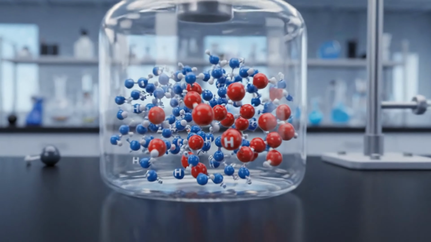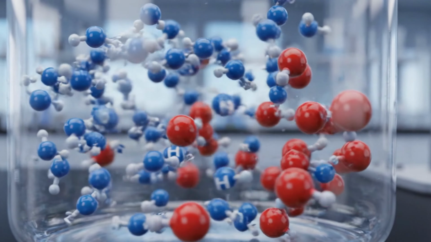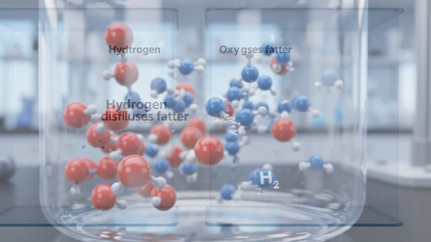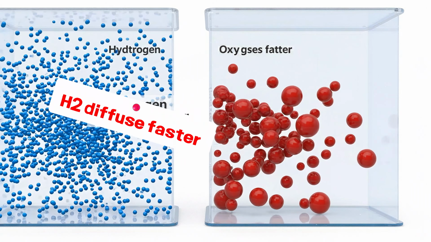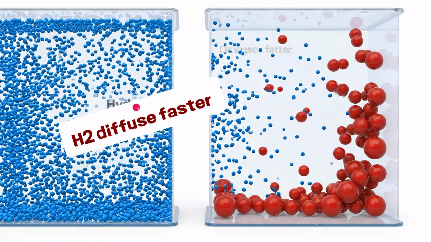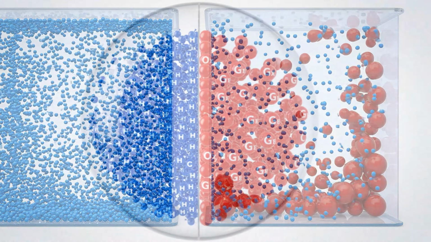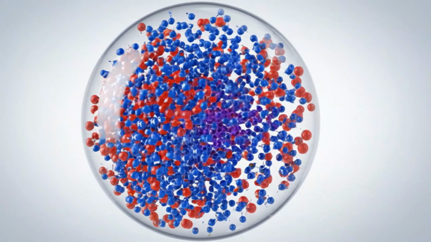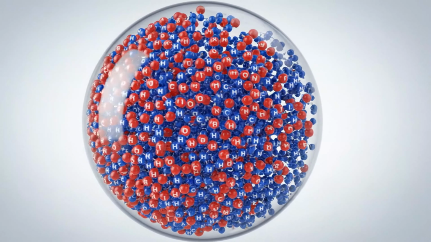The rate of diffusion also depends on the mass of the gas particles. Hydrogen is much lighter than oxygen. Because hydrogen molecules are lighter, they move faster than oxygen molecules at the same temperature. Therefore, hydrogen diffuses faster. Faster molecular movement leads to more rapid spreading and mixing of gases.